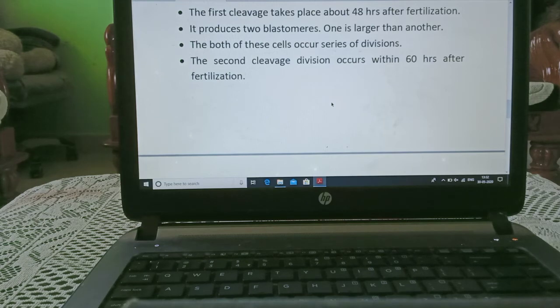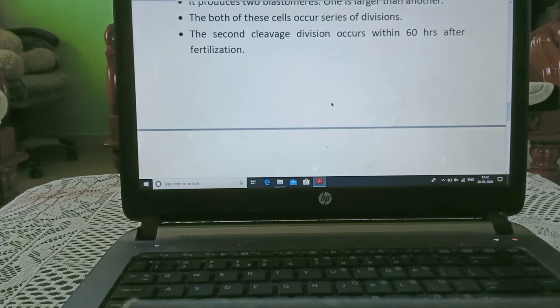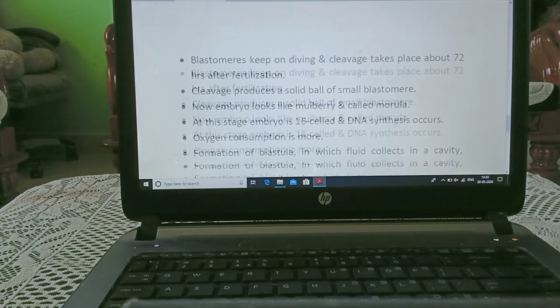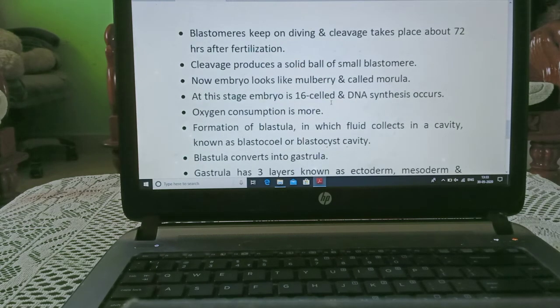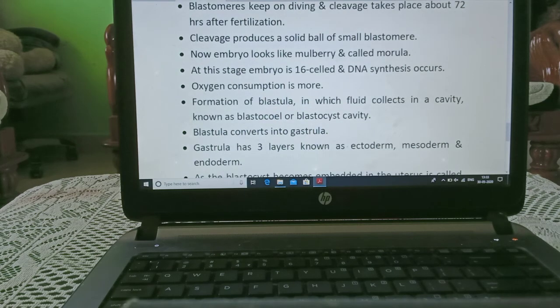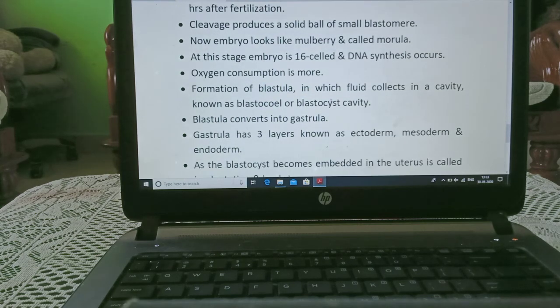It produces two blastomeres, one larger than the other. Both of these cells undergo a series of divisions. The second cleavage division occurs within 60 hours after fertilization. Blastomeres keep on dividing, and cleavage continues about 72 hours after fertilization. Cleavage produces a solid ball of small blastomeres.